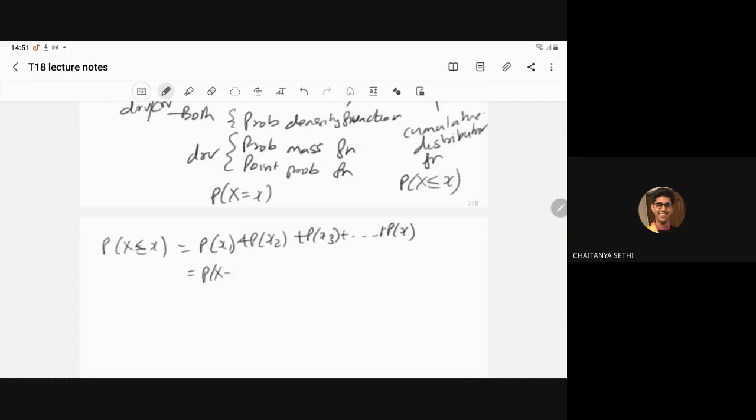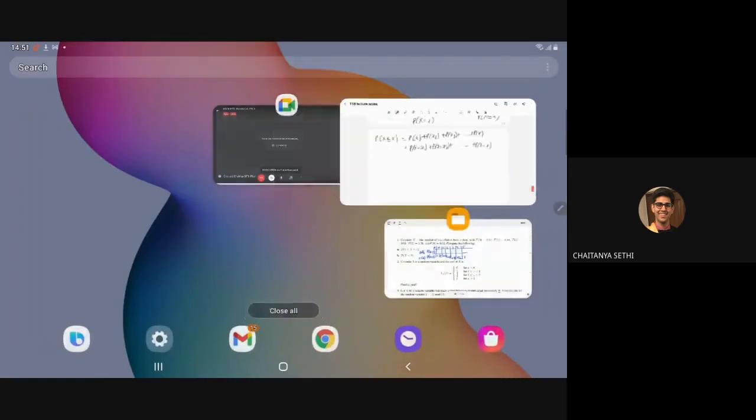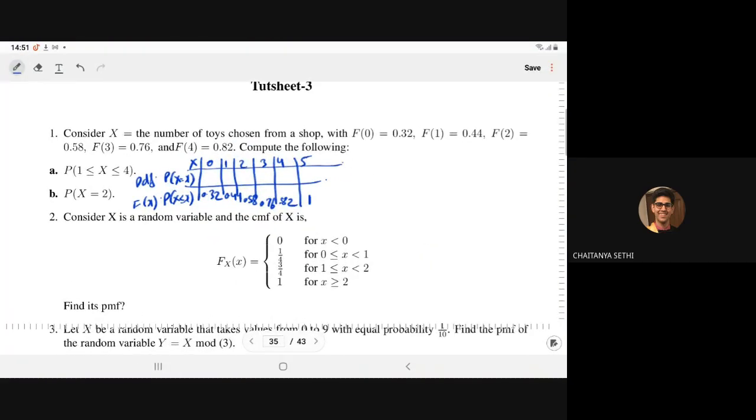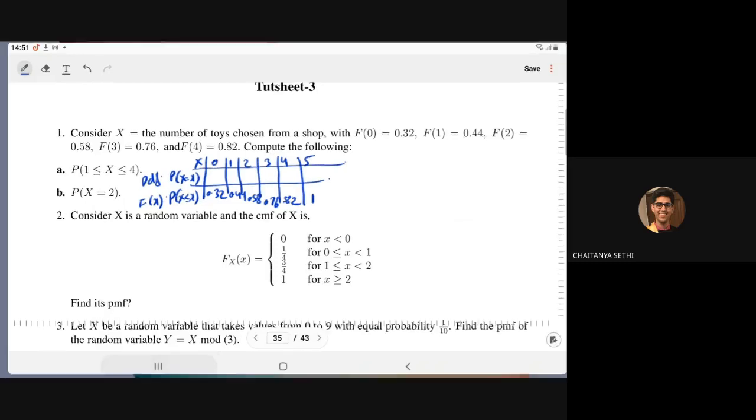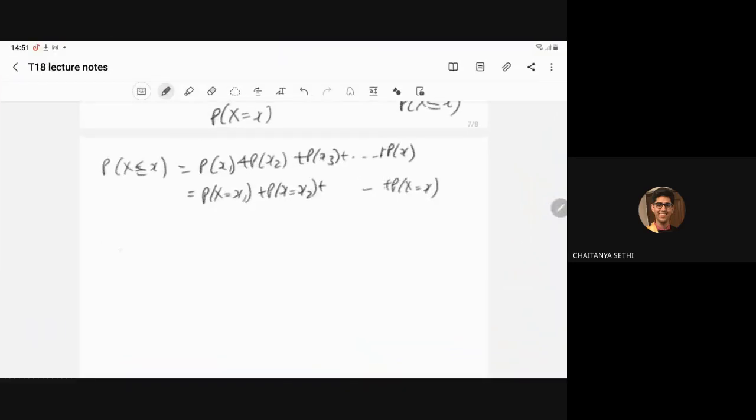So probability of X equal to x1, plus probability of X equal to x2, plus probability of X equal to x. Up to this, you have to add all the probabilities. So here, what is the meaning of this? Up to the 0, you have added. So its probability is given to you as 0.32. So if F of 0 is given to you, meaning probability X less than or equal to 0, that is P of X equal to 0, it is given to you as 0.32.